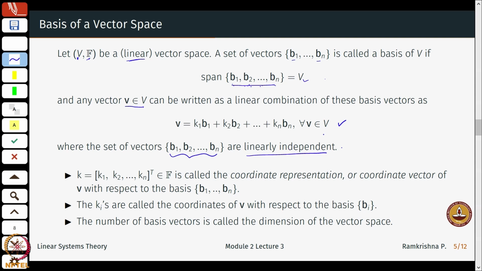Okay. So these numbers k1 till kn, which come from the field, which will be the space of real numbers throughout the course, are called the coordinate representation, or the coordinate vector of v with respect to the basis b1 till bn. This means that I can write v as just this vector, k1 till kn.